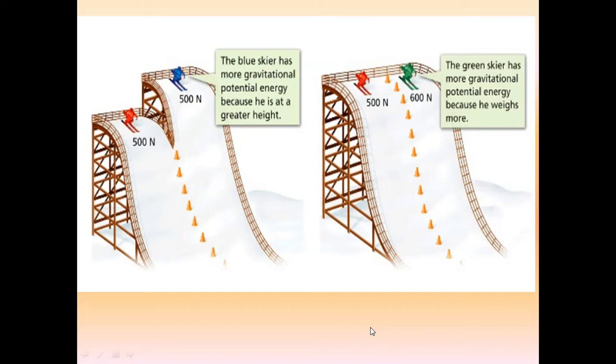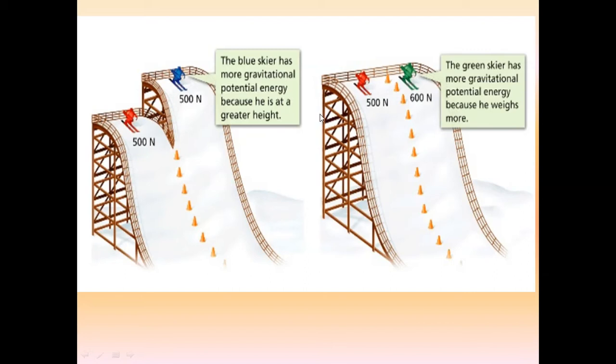So in this diagram you can see the two spheres have the same mass, the same weight, that is 500 Newton. And now it is very clear from this figure that their heights are different. So in that case, the blue sphere has more potential energy, in spite of the fact that they both have the same weight, but as the height of this blue sphere is more, it will have more